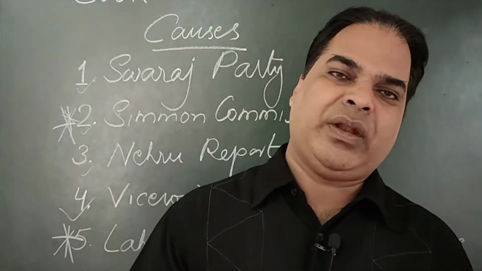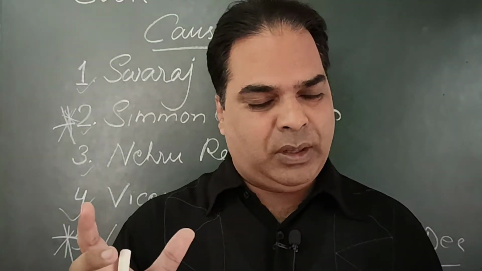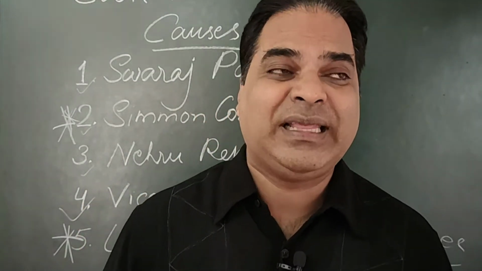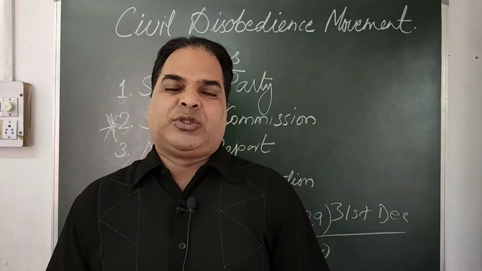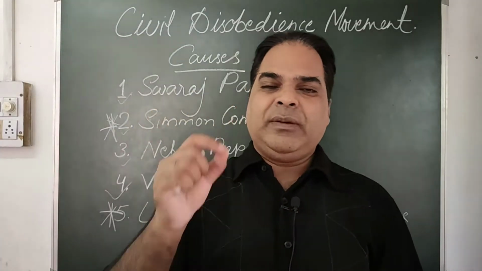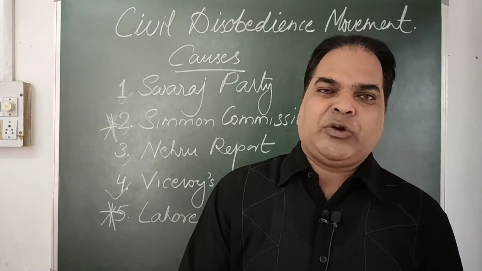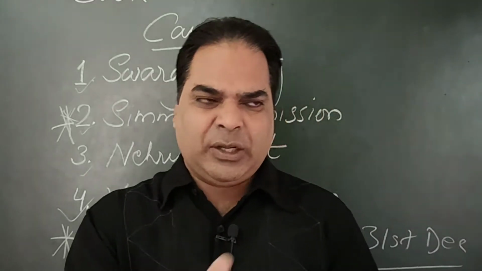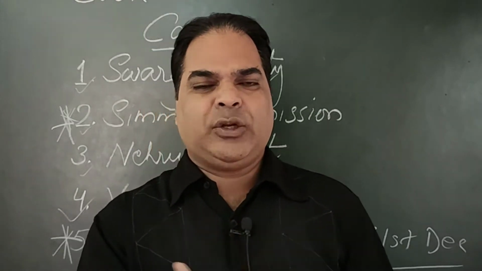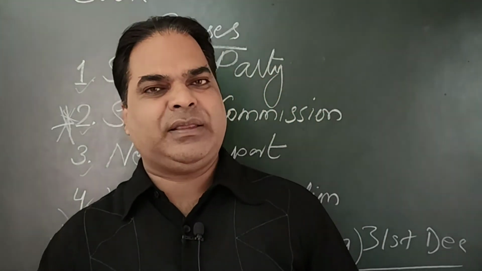Gandhiji and Lord Irwin met, and then there was a signing of the Gandhi-Irwin Pact. So the Gandhi-Irwin Pact was signed between Gandhiji and Lord Irwin. So what were the agreements reached between both? Number one, let me tell you from the government side, what did the government agree, and on the other hand, what did Gandhiji agree to?